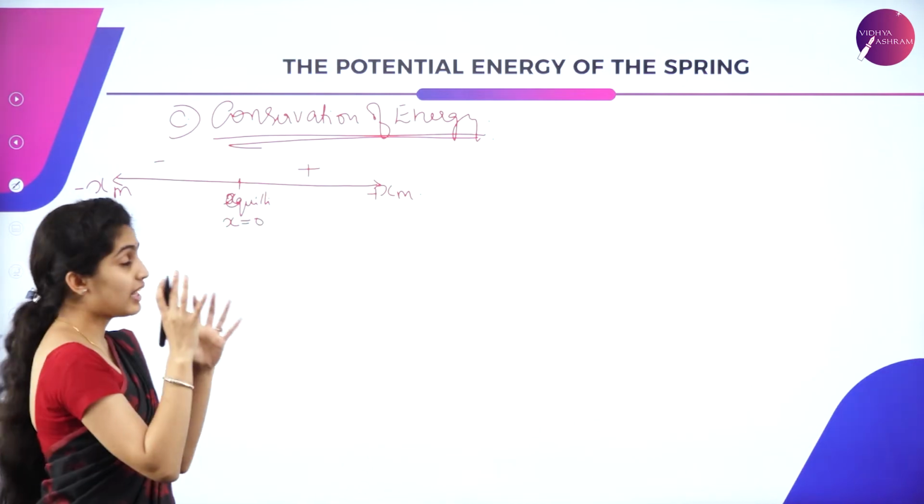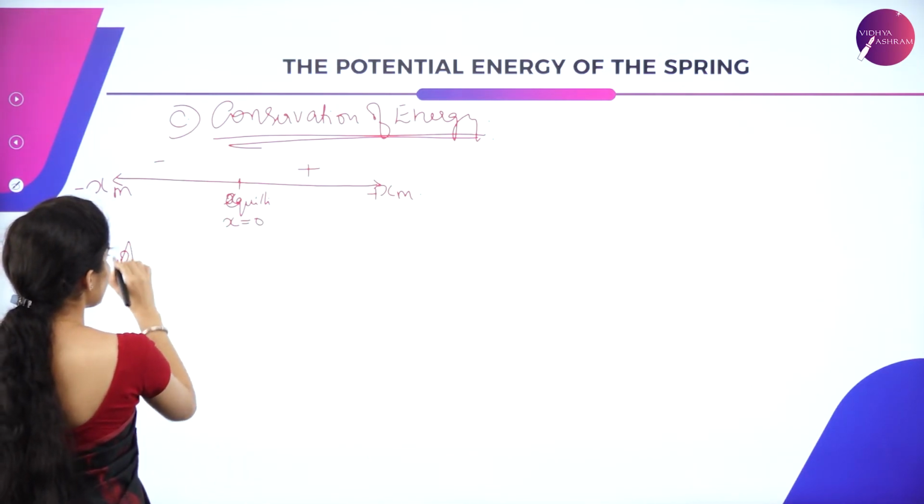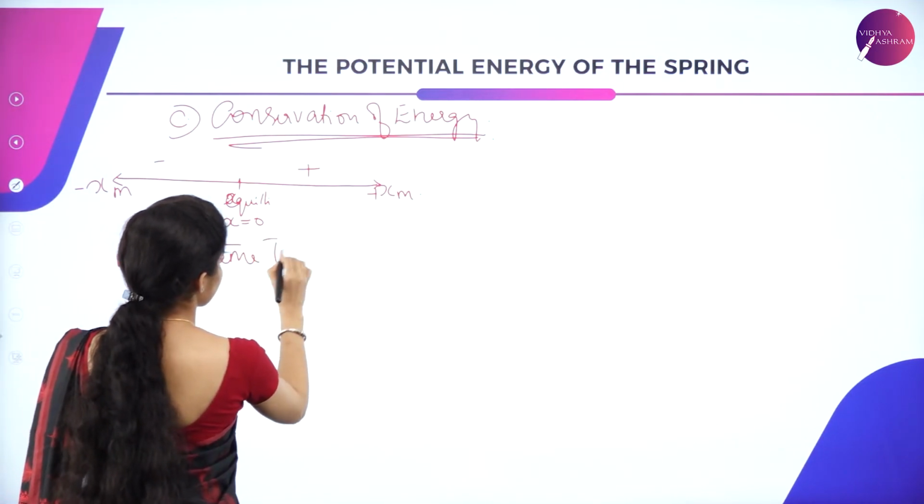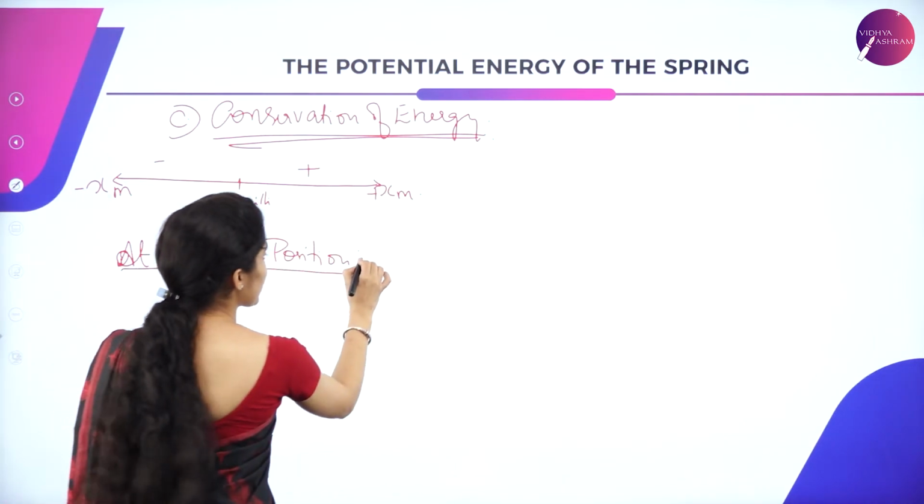So we have extreme position, intermediate position, as well as the position in equilibrium. So here, now let us consider only the extreme condition. So at extreme position, consider the potential energy.